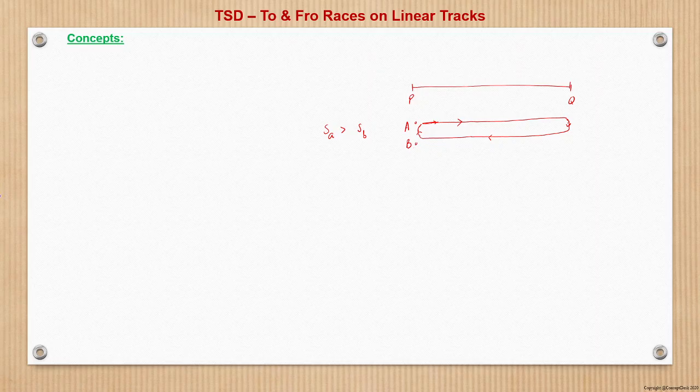Whereas for B, if I draw the track of B, it's also between P and Q on the same track. B also starts from P. The dotted blue represents the running of B. From point P, B starts and then goes to Q, then turns back, and then again.